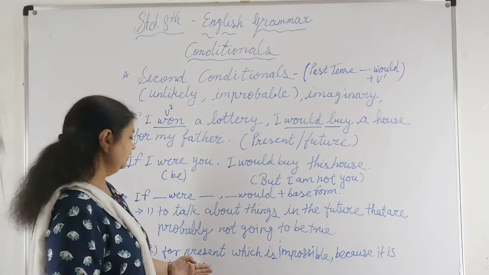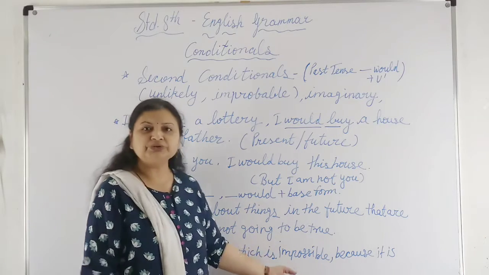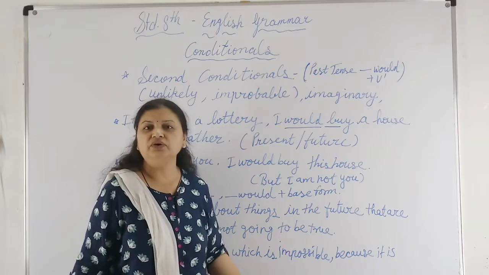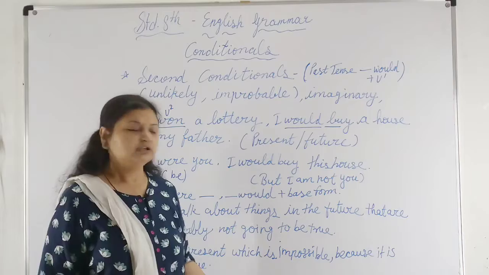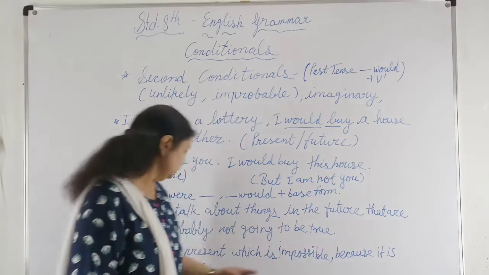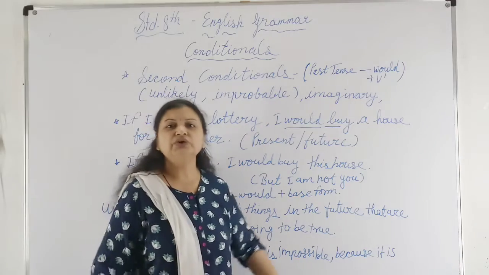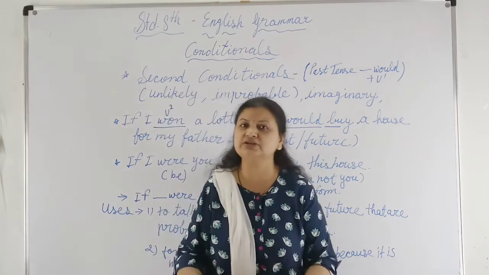And for the present, we use it to talk about things that are impossible now. As I said, I don't have any lottery tickets right now, so how could I win? So that is impossible for the present because it is not true. So in that condition also we can say that this is the second conditional clause.